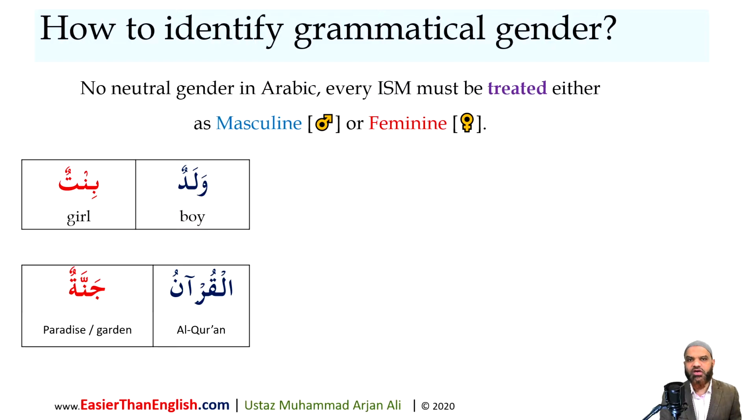In this lesson, inshallah, we're going to follow some simple steps which will help us identify the grammatical gender of every ism in the Arabic language. And particularly for Quranic Arabic study, this is absolutely essential. So let's work together, inshallah ta'ala, how to identify the grammatical gender of an ism so we can use it in the practical session in forming sentences and phrases.